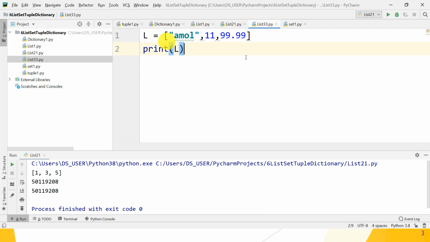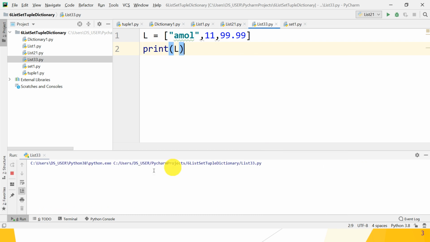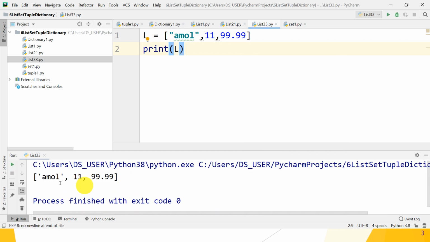Just run it. After running, what is the output? The output is Amol, 11, 99.99. It gives you the list. So the list is in the form of square brackets and contains the elements inside the square brackets itself, separated by the comma operator. Great guys. So let's move to the next point.